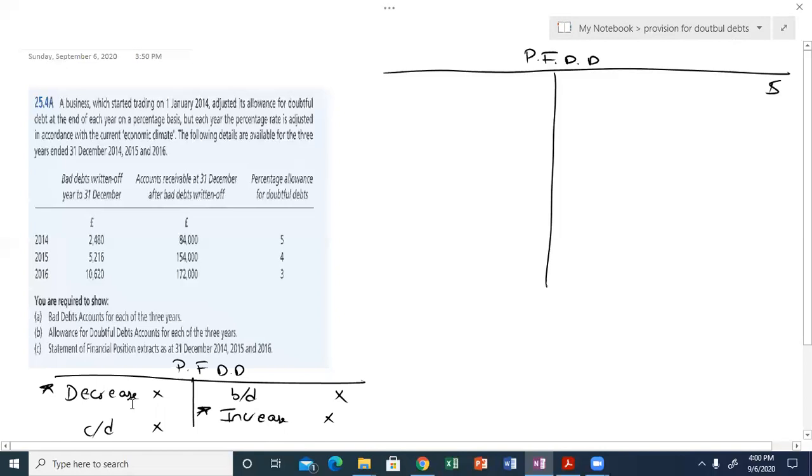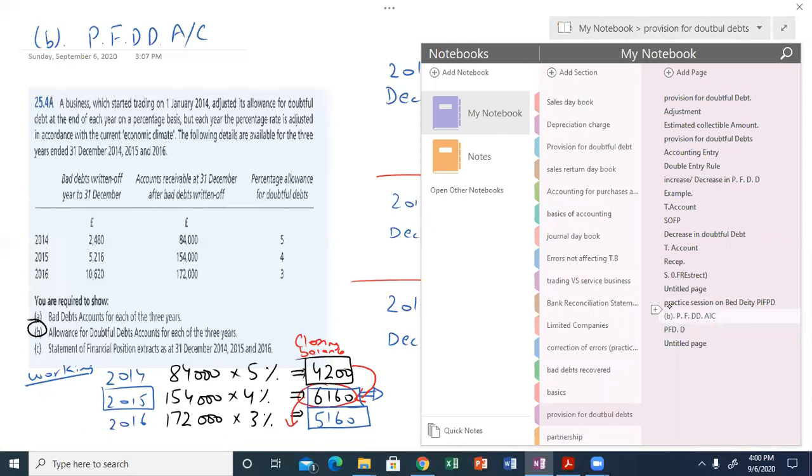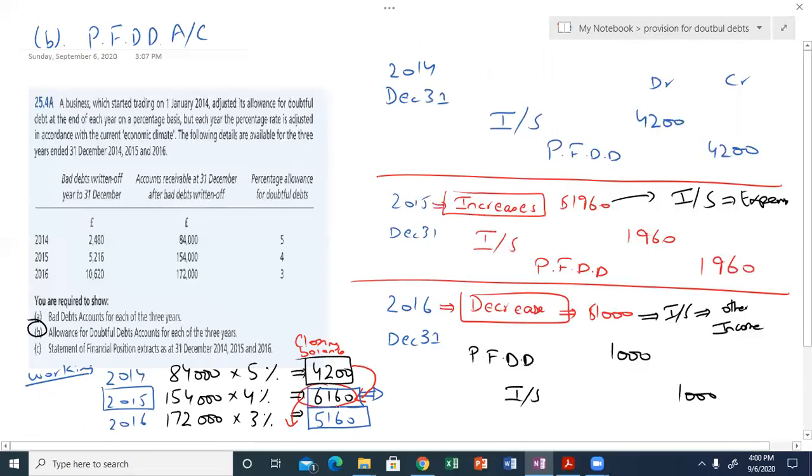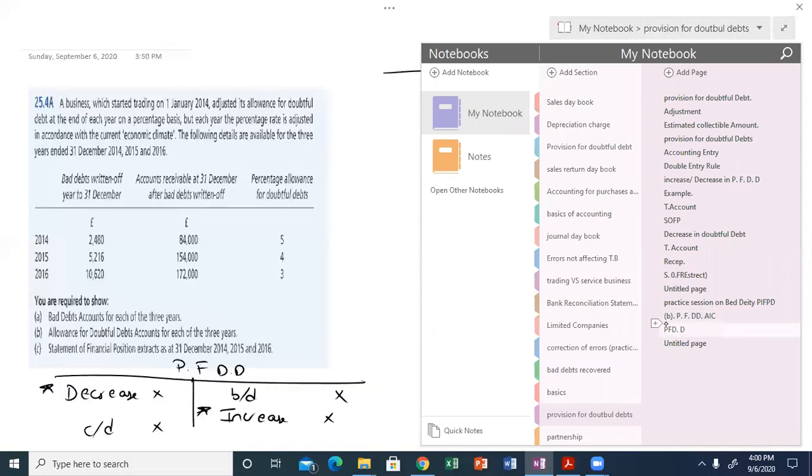So the first year provision. Let me go to the previous page: 4200, 6160, and 5160.